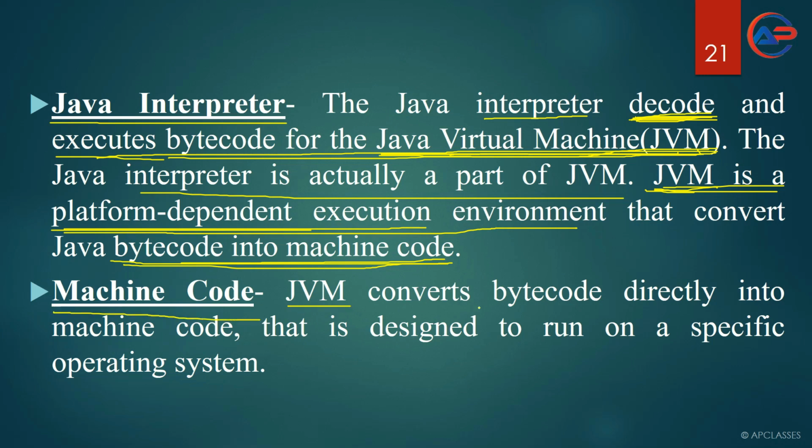Now what is machine code? JVM converts bytecode directly into machine code. Bytecode can be directly converted to machine code only with the help of JVM. This machine code is designed to run on a specific operating system. Finally, when the source code is converted to machine code, it can run on an operating system.